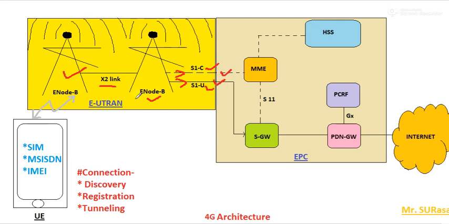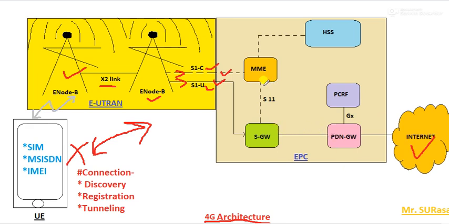Through that permanent link, this link will be maintained until the user is disconnected from the ISP. Again I'm repeating, everything is with respect to the 4G architecture, where the information is exchanged for internet purposes only.